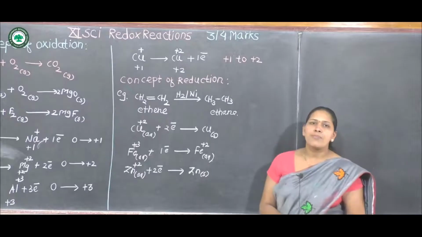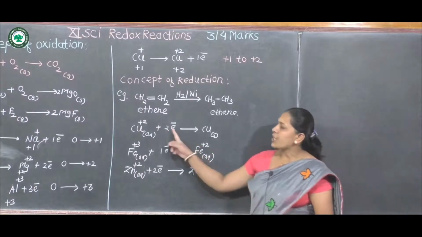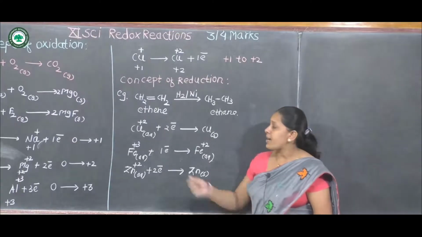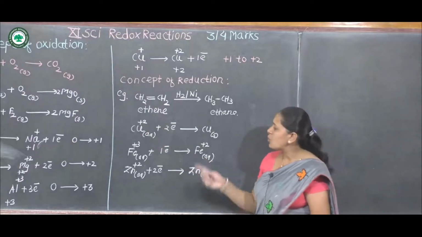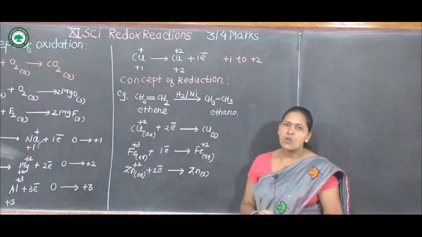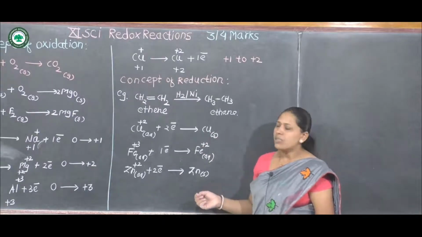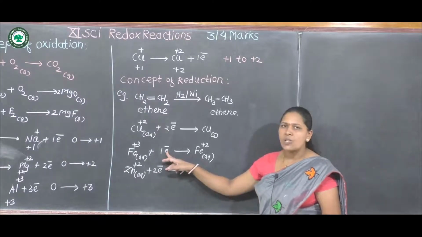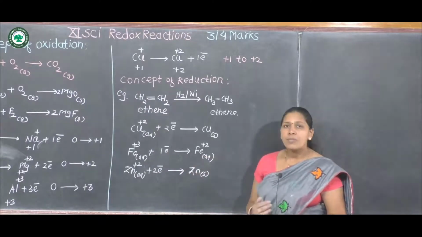In these 3 examples, 2 electrons are accepted by copper +2 ions to form neutral copper. In the second example, iron +3 ion accepts 1 electron to form iron +2 ion.